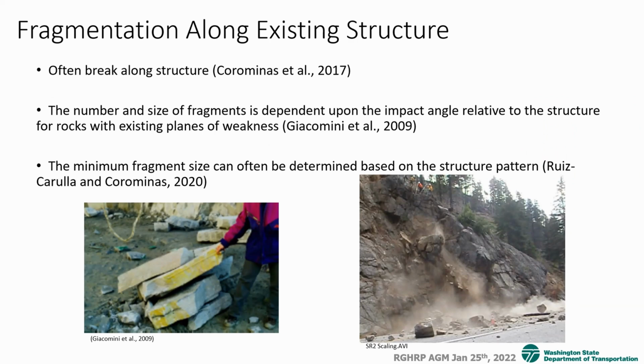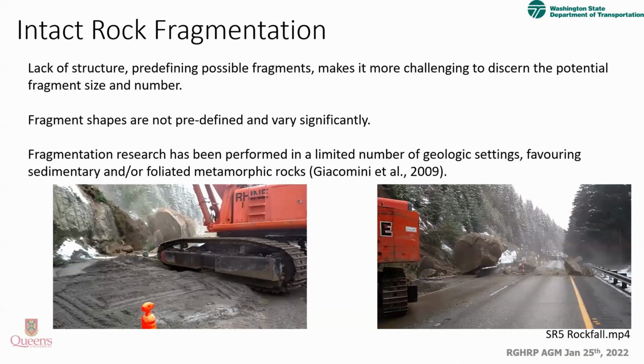There are two broad categories of fragmentation: fragmentation along existing geologic structure and fragmentation of an intact rock block. Fragmentation along existing structure is much more common, and the number and size of fragments is dependent upon the impact angle relative to the structure and the existing plane of weakness. The lack of structure in intact rock fragmentation means that the fragment shape, size, and number are not predefined, and therefore they can vary significantly.